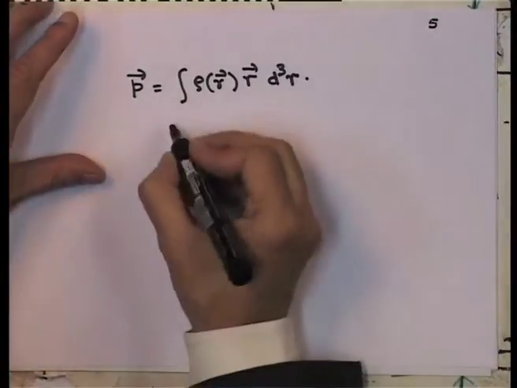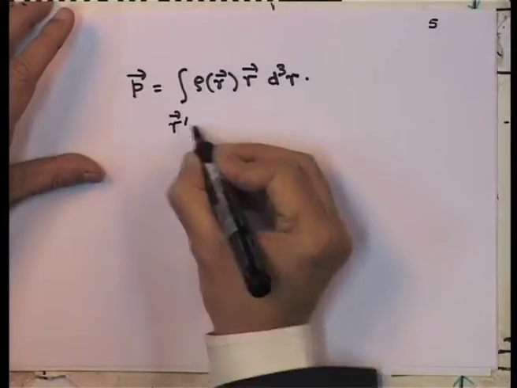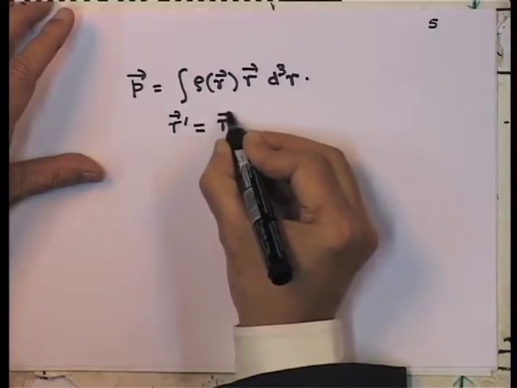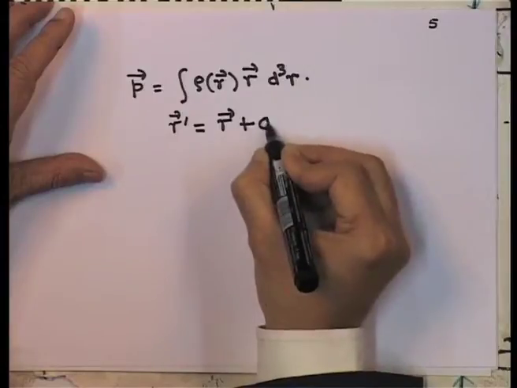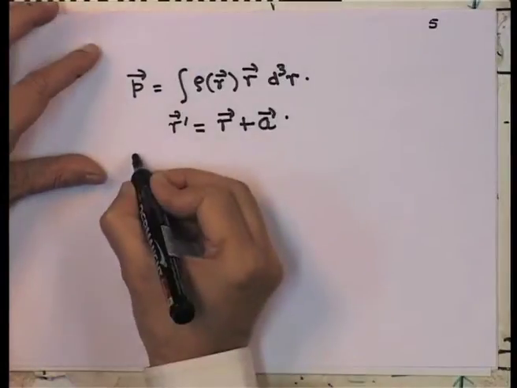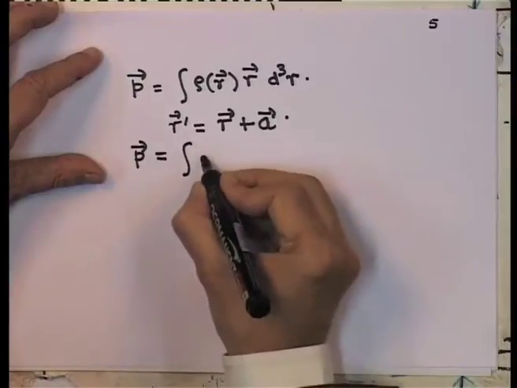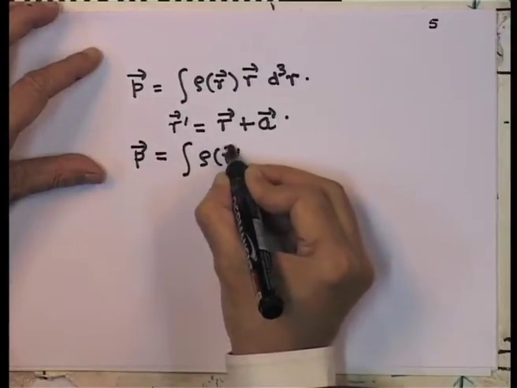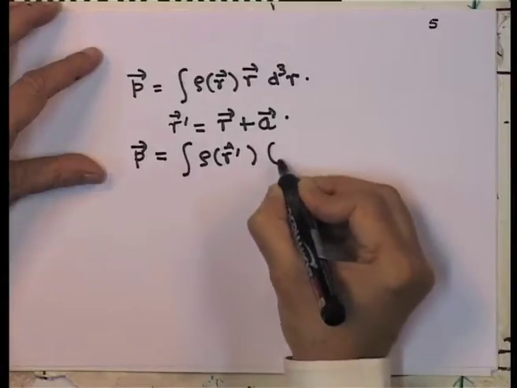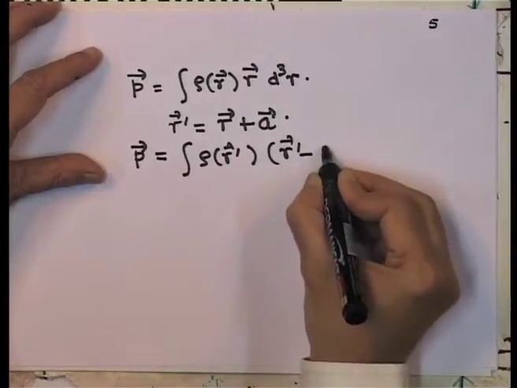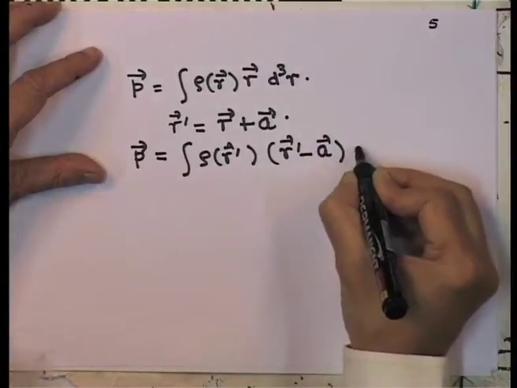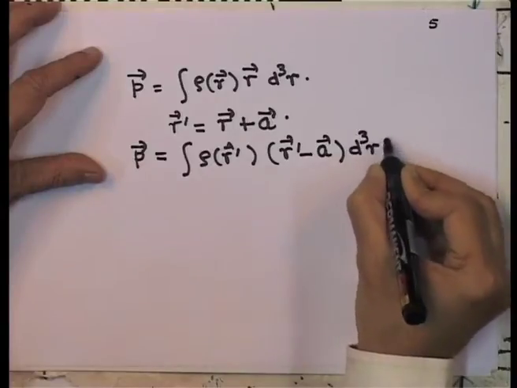For instance, if you define a vector r prime equal to r plus a, then my dipole moment becomes rho r prime, it is just a variable change, and r is r prime minus a, and dq of course is dq prime.